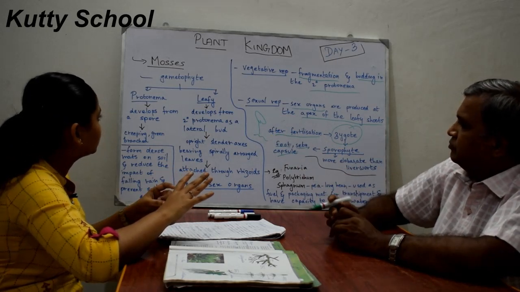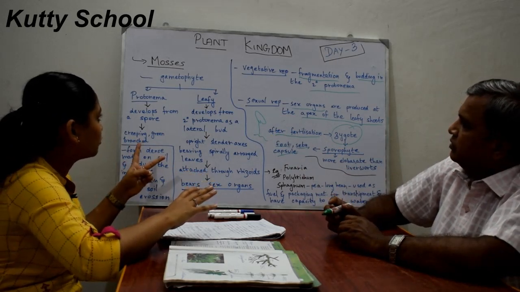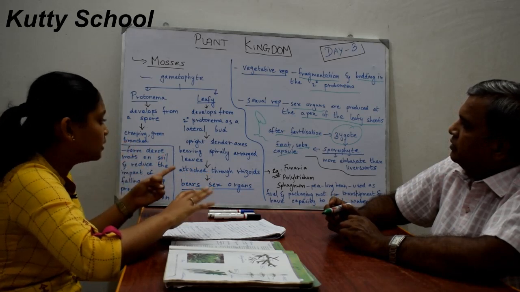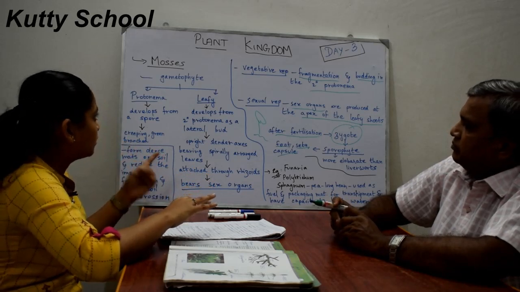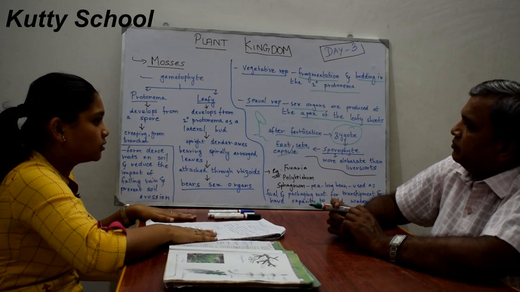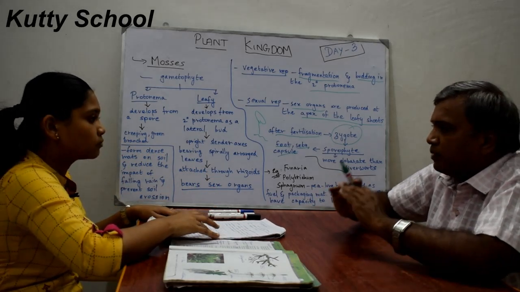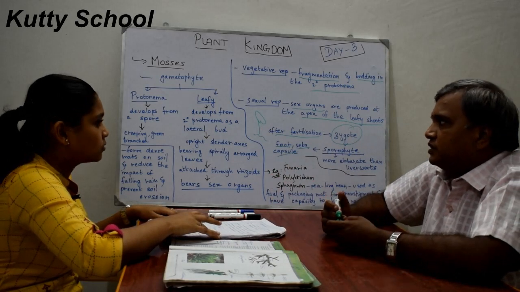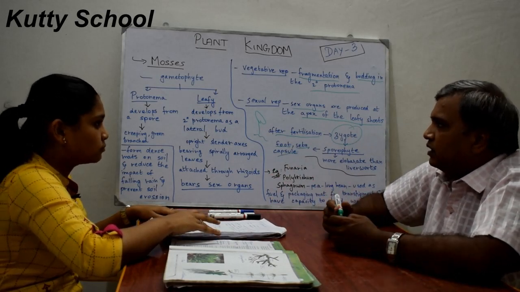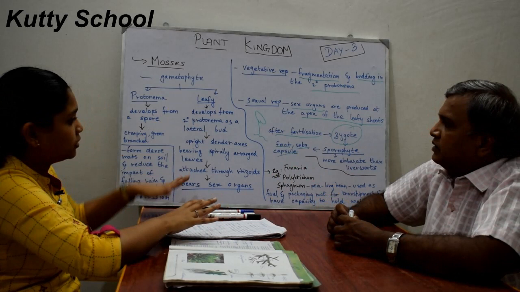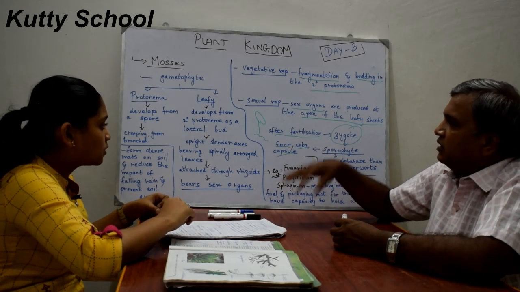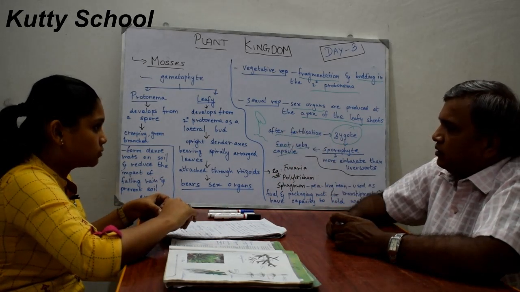The only difference is that mosses have two different stages of the gametophyte, the protonema stage and the leafy stage, whereas in liverworts that does not occur. There the gametophyte has only one stage, while here the gametophyte has two stages. That is the main difference. But the sex organs are developed in the leafy stage, that is, in the second part of the protonema.